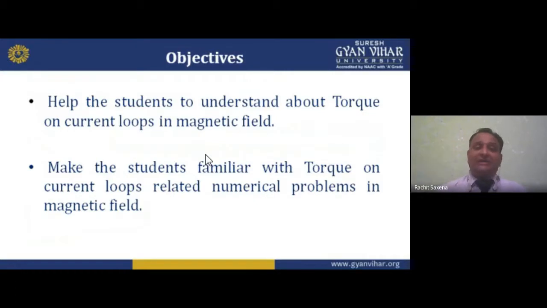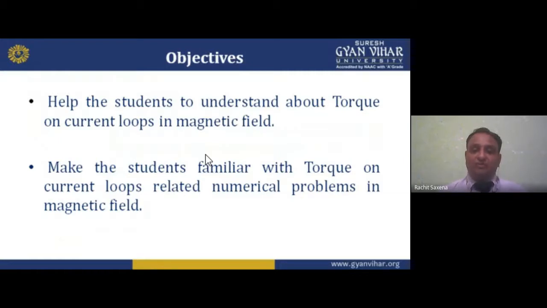If torque is taking place, what will happen, my dear student? That thing will start rotating. Now secondly, make students familiar with the torque on current loops. I want to make you familiar with numerical problems related to torque on current loops in a magnetic field. How can we solve them?